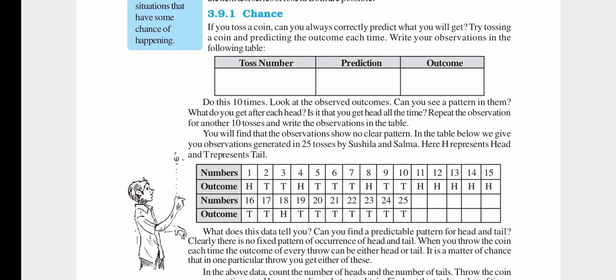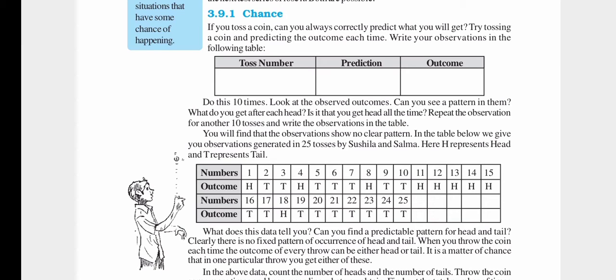Okay, you are tossing a coin and you are predicting its outcome each time, and you are noting it down in this table: toss number, prediction, outcome. Do this 10 times. Look at the observed outcomes. Can you see a pattern in them? What do you get after each head? Is it that you get head all the time? Repeat the observation for another 10 tosses and write the observations in the table. You will find that the observations show no clear pattern.